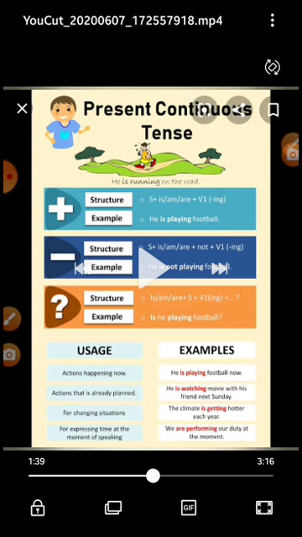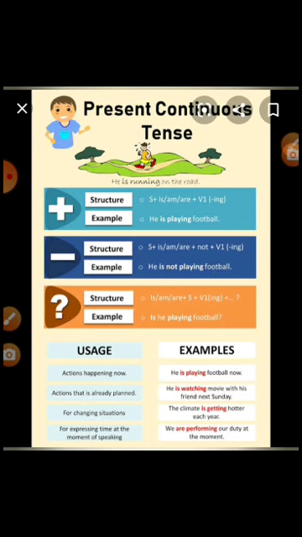In negative sentences, our sentence structure is subject plus is/am/are plus not plus verb first form plus ing. For example, he is not playing football. In negative sentences, we use not. In interrogative sentences, we use is/am/are plus subject plus verb first form plus ing plus question mark. Is he playing football?